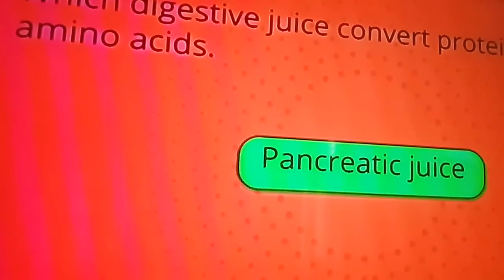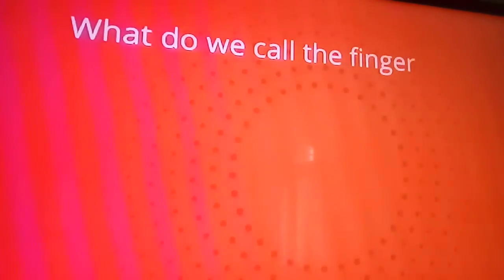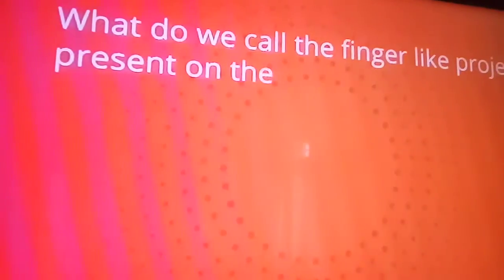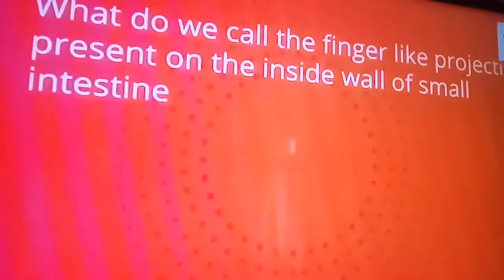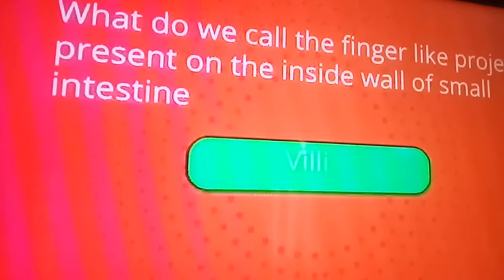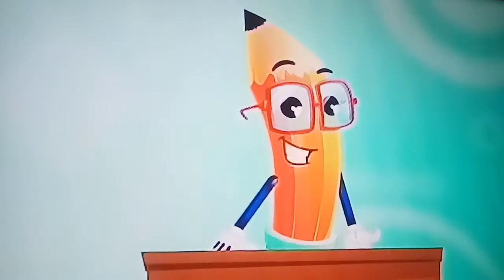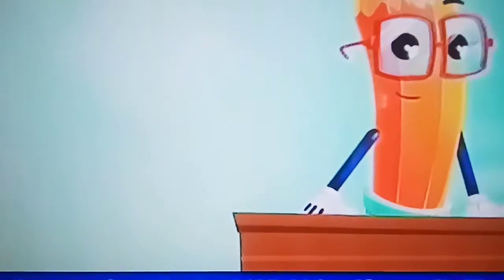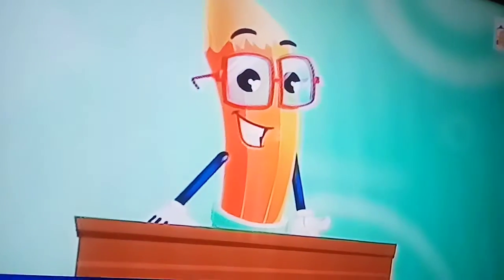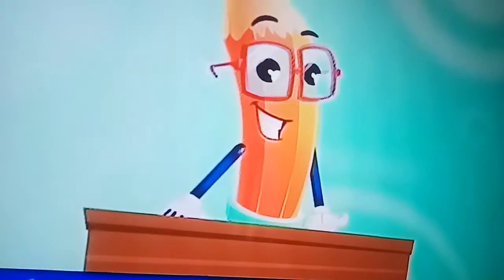Which digestive juice converts proteins into amino acids? The answer to this question is pancreatic juice. What do we call the finger-like projections present on the inside wall of the small intestine? So the answer is villi. Now let us understand the next processes. Saliva not only softens the food but also converts starch into sugar.